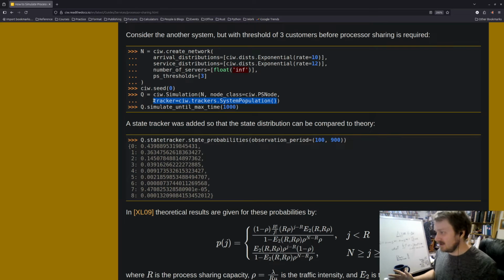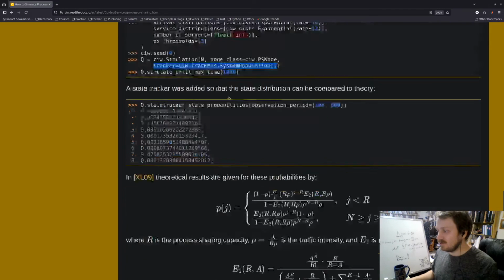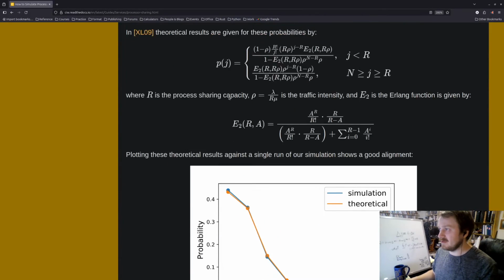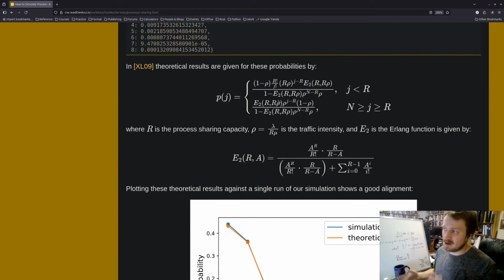Now, interestingly, people have derived the theoretical probability distribution for the number at the node, and it ends up being this somewhat complicated looking result, where R is the number of customers that are being served, and the behavior switches depending on what is the case.